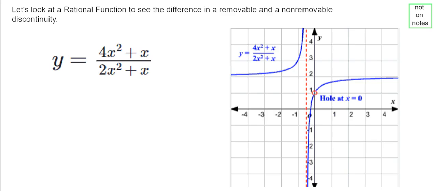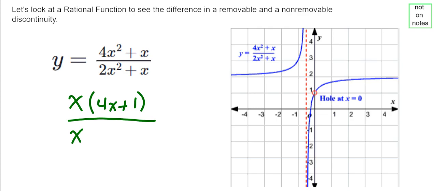We know rational functions, and if we were given this rational function, first thing we'd want to do is factor out that x in the numerator, right? So we'd have 4x plus 1, and then factor out the x in the denominator. So we have 2x plus 1, right? And so we would see that our x's cancel out. And we already know when our x's cancel out, we get a hole.